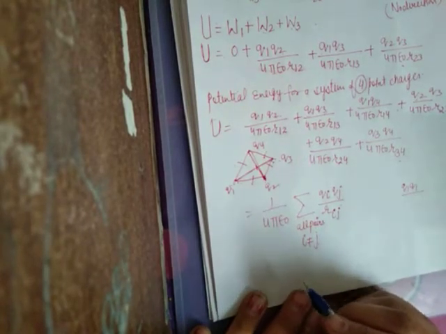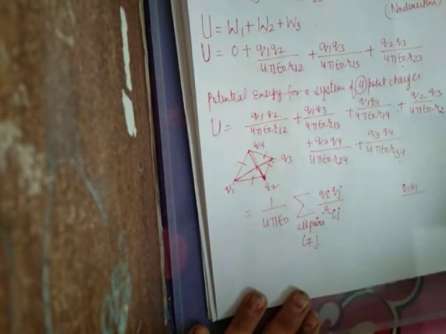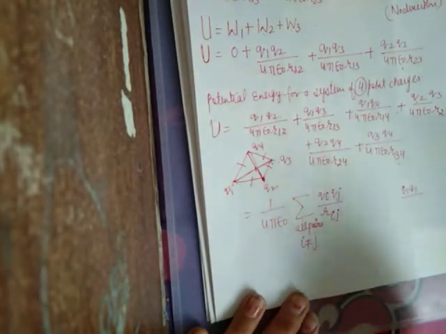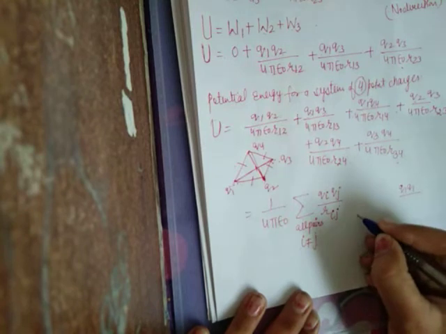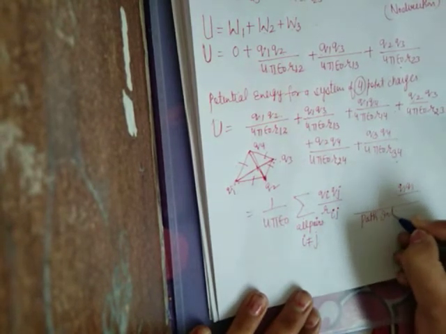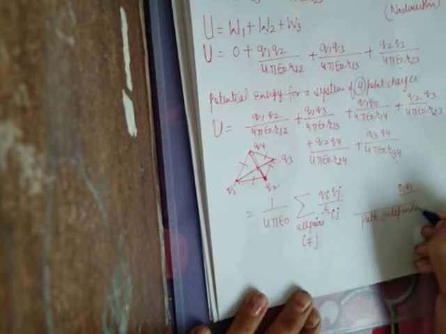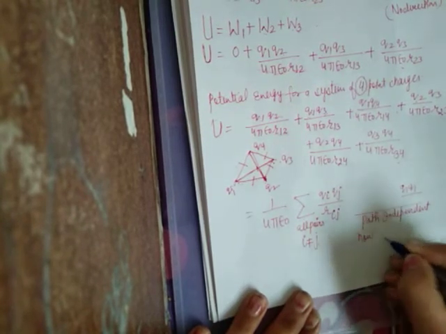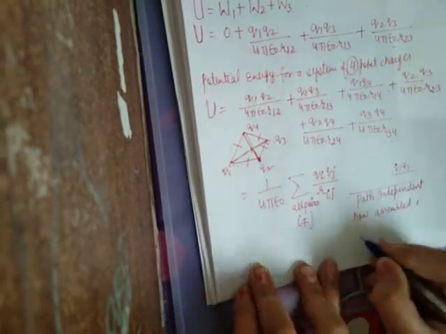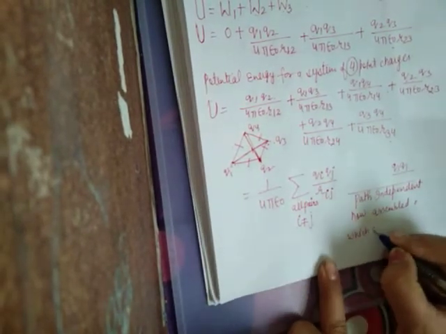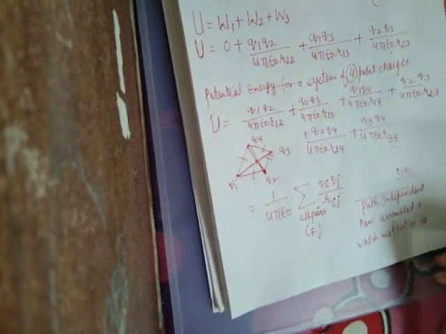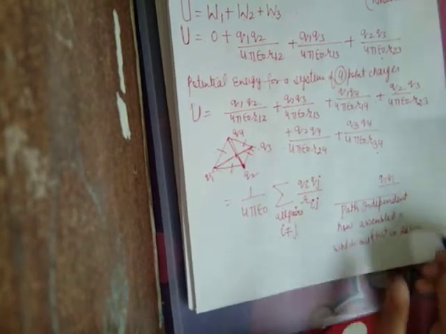So this is the result for the potential energy of a system of charges, but we have to keep in mind that it is under the conservative nature. So it is path independent: how they are assembled is independent, which one first and which one later is independent. It only depends upon the final assembly.